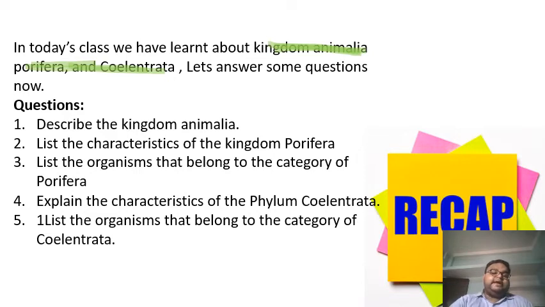Some of them live a sedentary life like Hydra, and some of them live in colonies like corals. List one organism that belongs to the category of coelenterates: Hydra and corals all belong to the coelenterates.